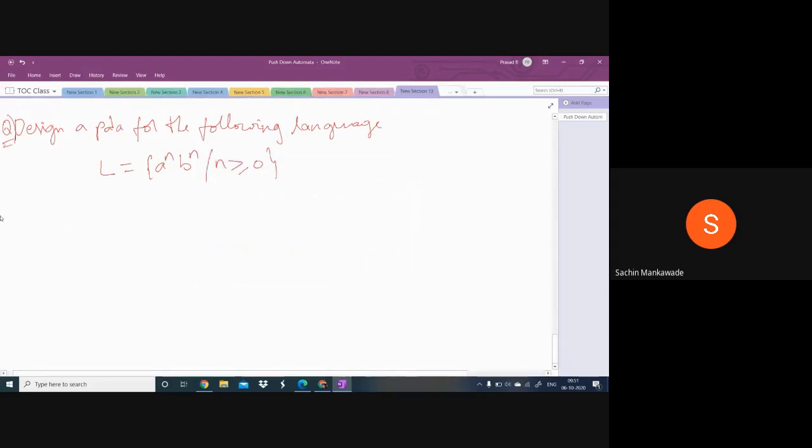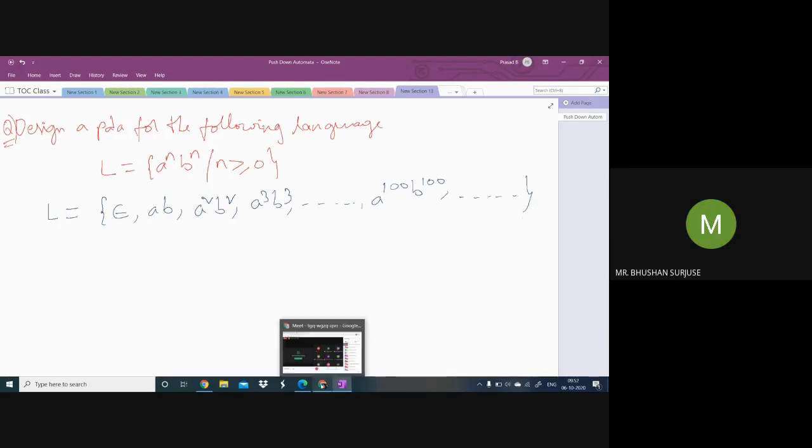Okay. Now, here, what is L? A power n, B power n. N is 0, then epsilon. N is 1, N is 2, N is 3, like this, and so on. How many strings will be there in L? Guys? Infinite.